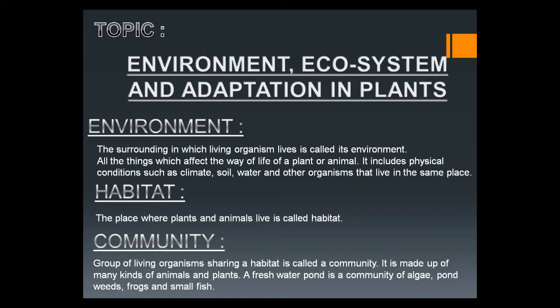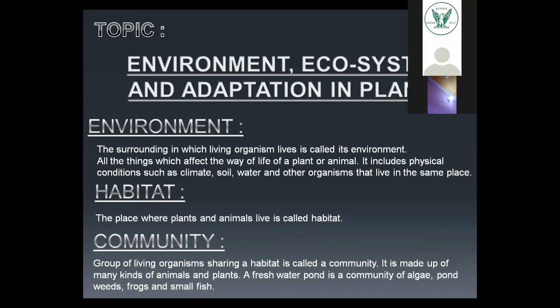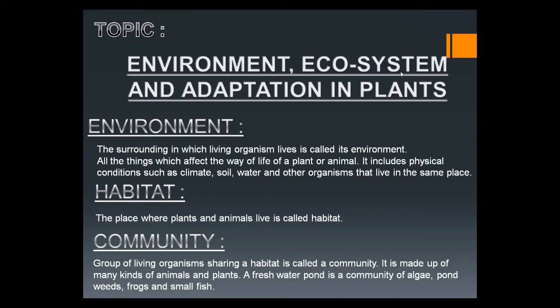In your class, the number of students, the teacher, the desks, the blackboard or the green board, books, copies, stationaries, all these things, and your class fellows, your friends, they all make the classroom environment. In this, the living and non-living things which are present around you, they make your classroom environment.